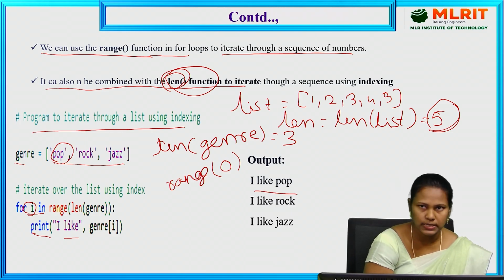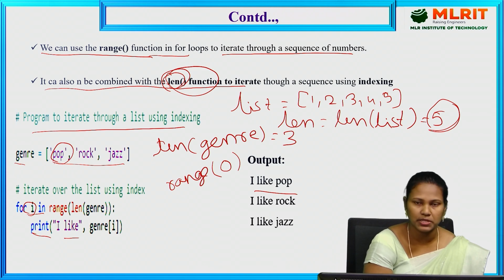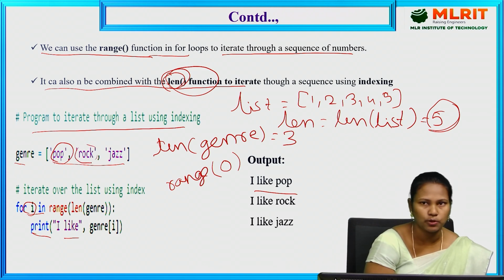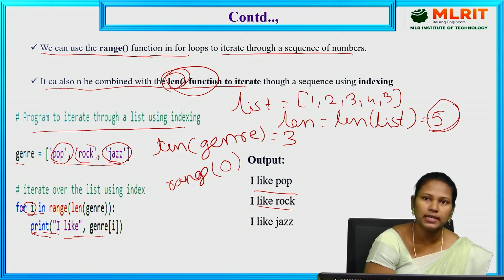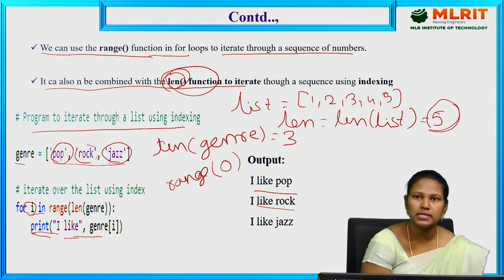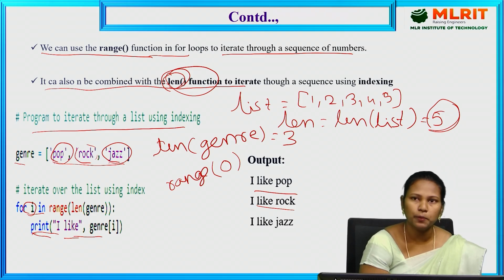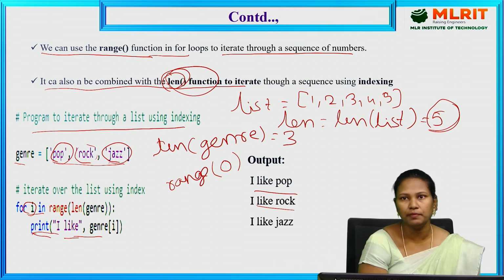Again it checks whether any value is there or not, any iteration is there or not. Yes, the next value is rock. i stores rock. Again it goes to the print statement: I like rock. Again it checks whether the value is there. The value is there, i stores jazz. Again it prints I like jazz. Again it checks, no elements are there, so it comes out of the loop. So in this way we are using the range function in for loops.